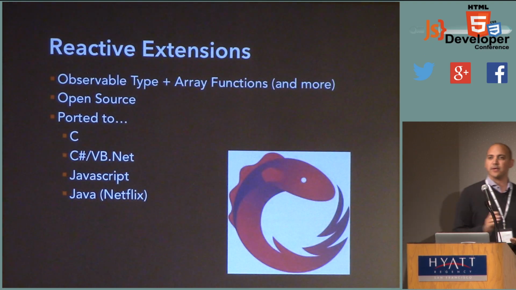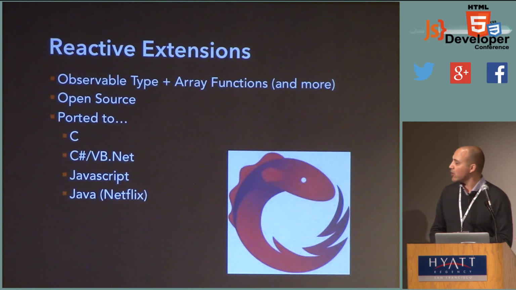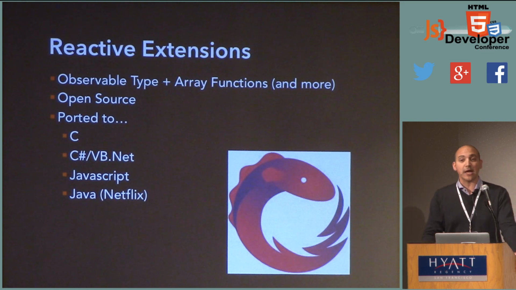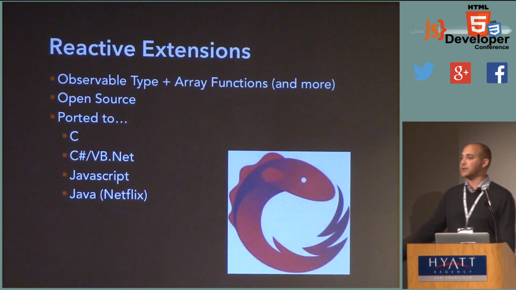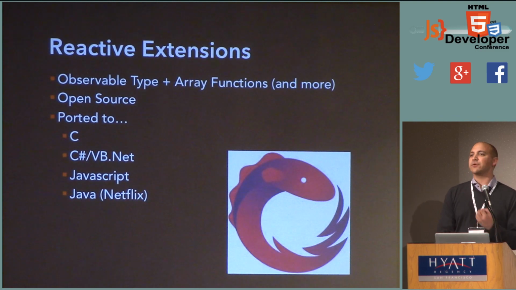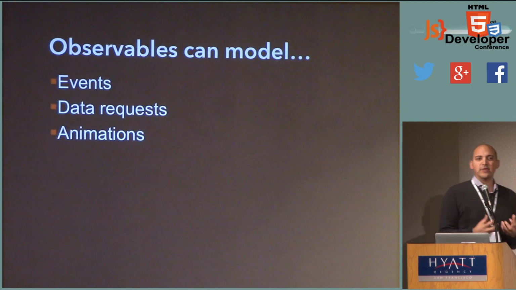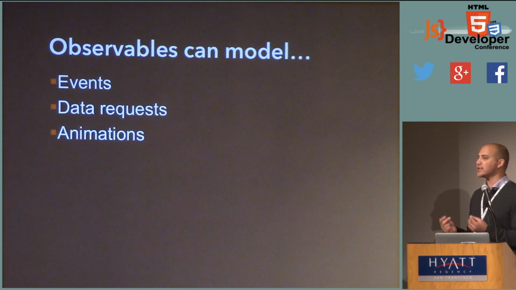This observable type is introduced in a library called Reactive Extensions. It came out of Microsoft. It's open source. And it's been ported to a whole variety of platforms. Netflix actually uses this same asynchronous model on the client and server. And so we actually have an end-to-end asynchronous solution that uses observables. So observables are great for UIs because they can model three things that we use in UIs all the time. They model events, data requests, and animations.